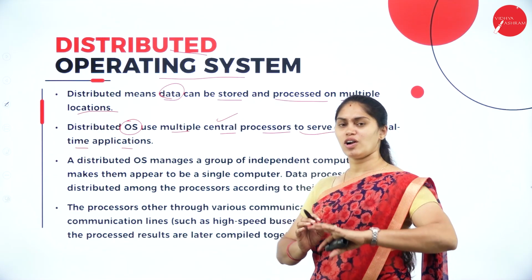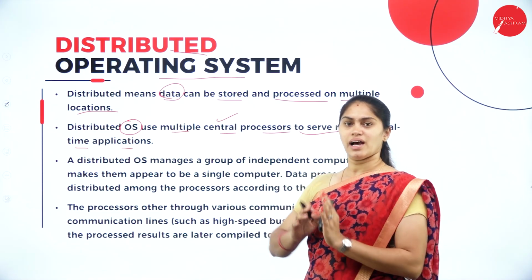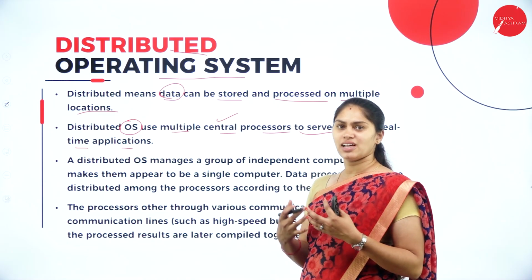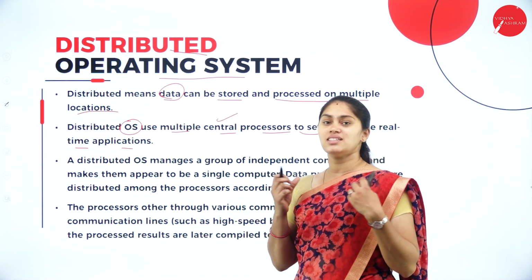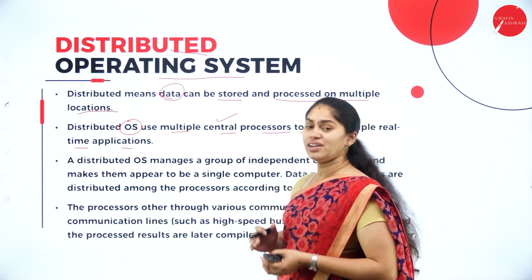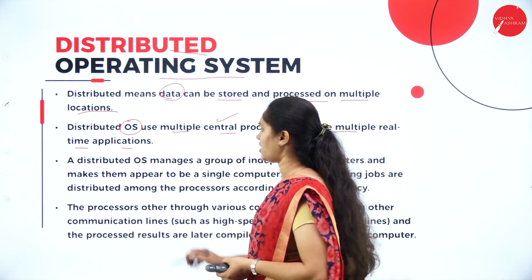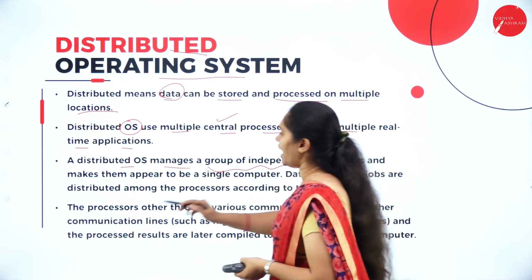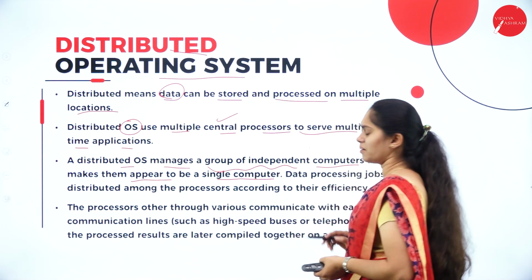So reservation is not only meant for Mysore. I also have Bangalore, Dharwad, Hubli. So wherever we have that RTS together, the data is distributed among the different CPUs. Then we can have different real-time applications. This is going to be managed as a group of independent computers and makes them appear to be a single computer.